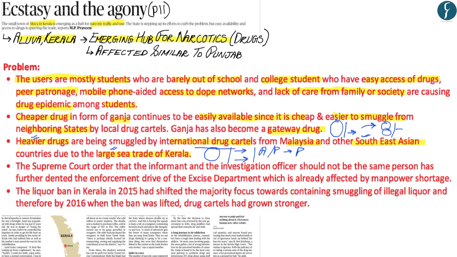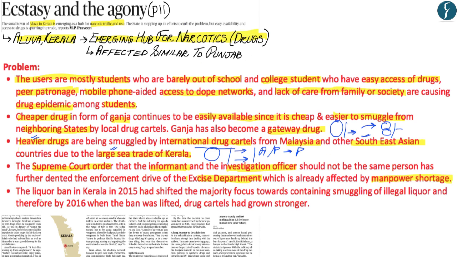Now, one more reason why it has become difficult to combat the narcotics trade in Kerala is that there was a recent order by the Supreme Court that the informant and the investigating officer should not be the same person. Therefore, there was a shortage of manpower, because individuals working as informants, let's say in the police department, and the investigating officer who might have been working in the excise department were required to be different people. And therefore, the investigating officer from the excise department could not work as an informant, and similarly, a police officer working as an informant could not work as the investigating officer. This led to a shortage in manpower in combating the narcotics trade.